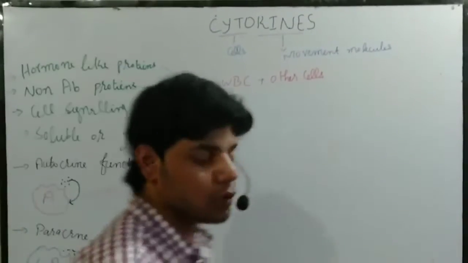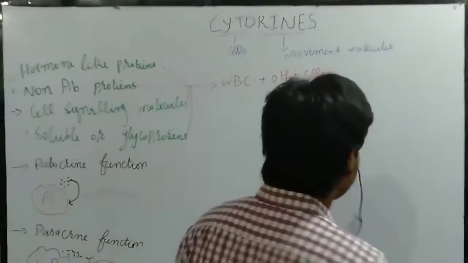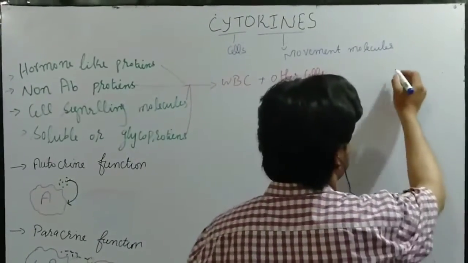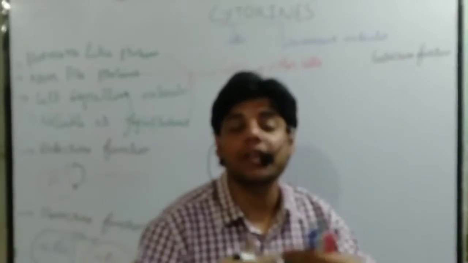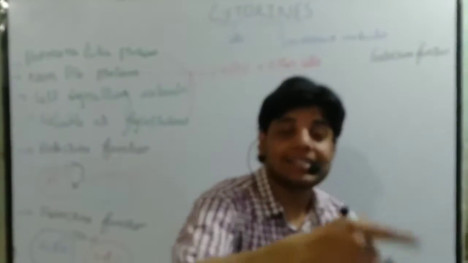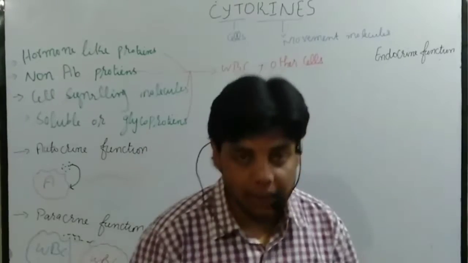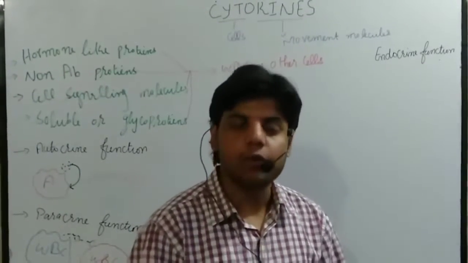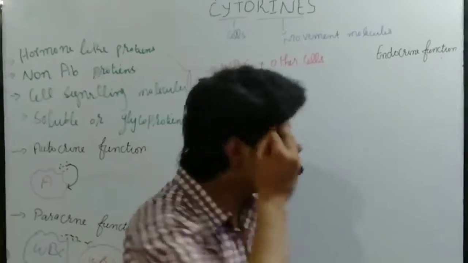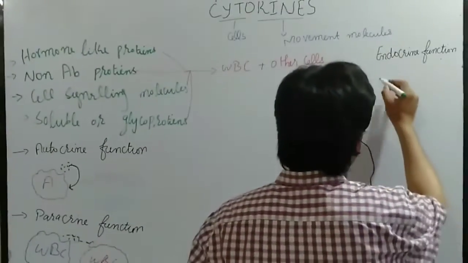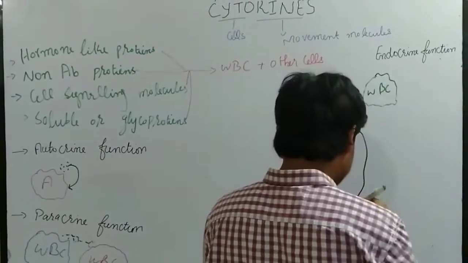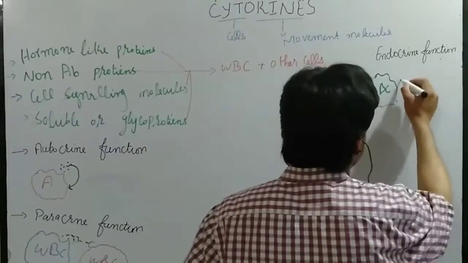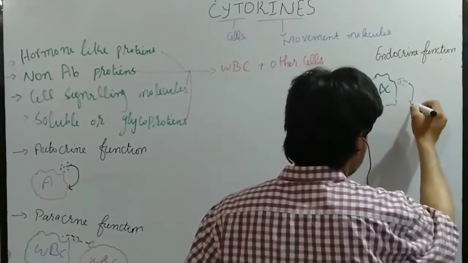Then we have another function, let me write, the endocrine function. Now what actually happens in this case? The cells secrete the cytokines, and such cytokines circulate in the blood and reach the target cells where each cytokine is needed. Let's suppose we have this kind of cell, a WBC, and they secrete their chemicals, which we call cytokines, into the bloodstream.